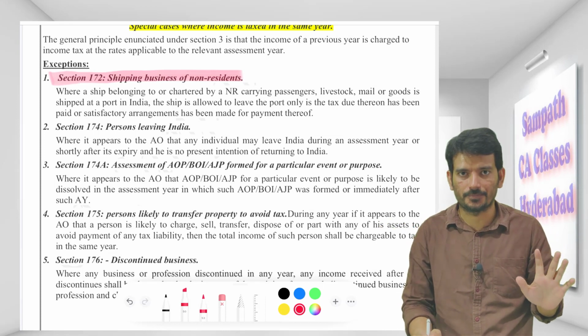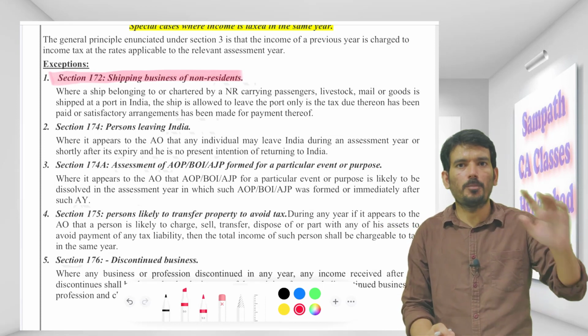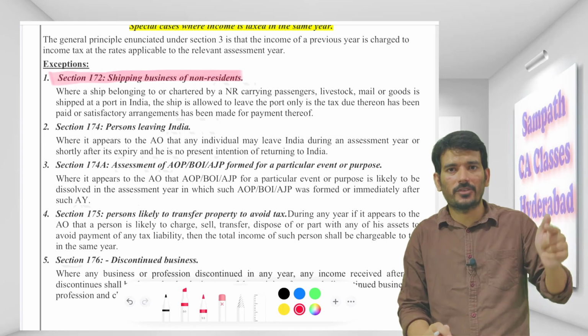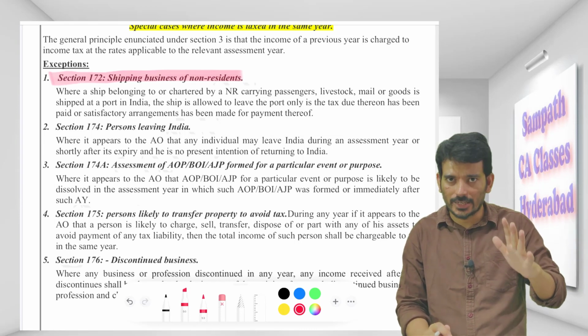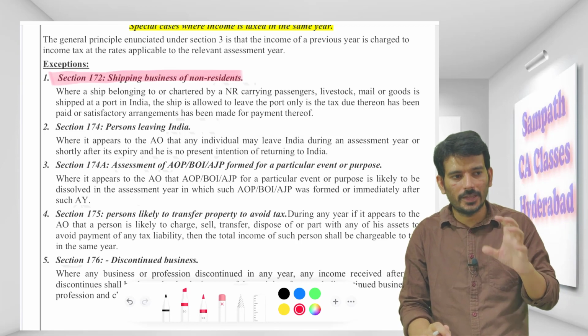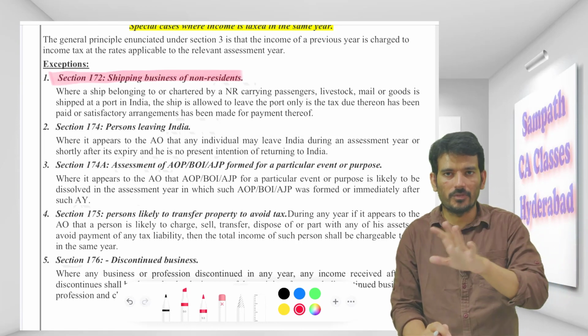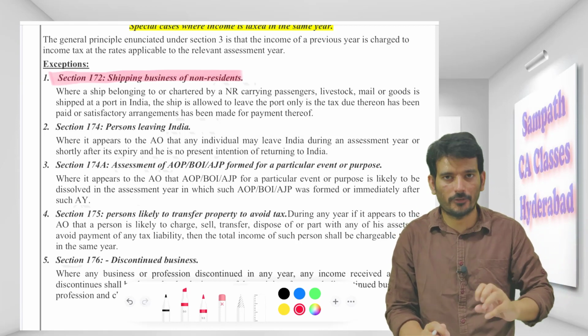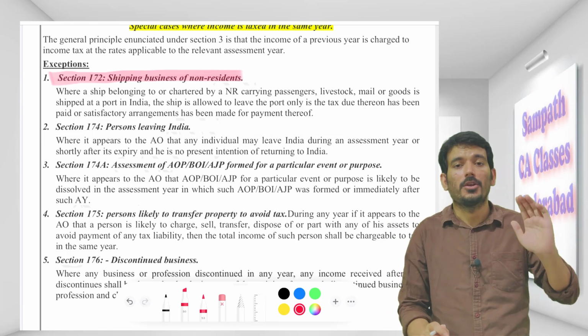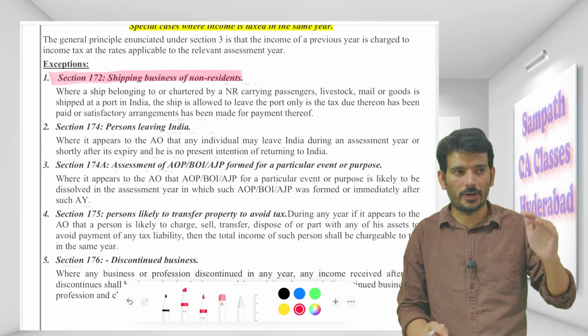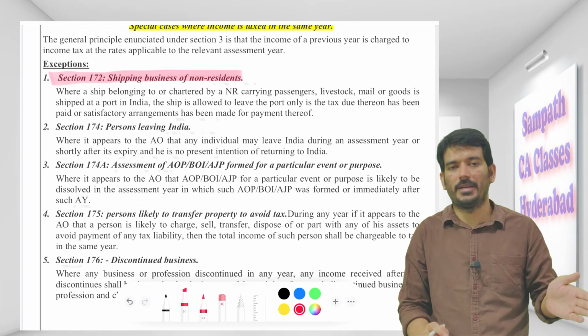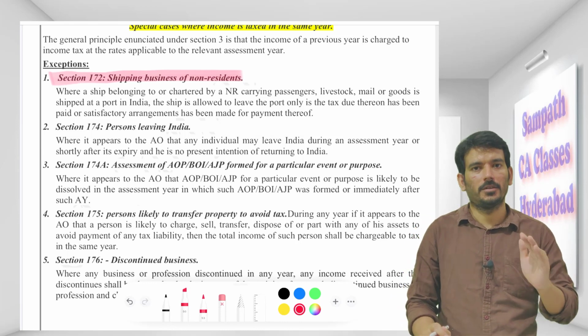So that is also fine. Either you pay it now, or you make satisfactory arrangements to the satisfaction of the assessing officer, then you can leave. We will not go to that level because it's all at a final level. But for the intermediate level, for a non-resident shipping company to leave India, they need to make the payment before leaving.